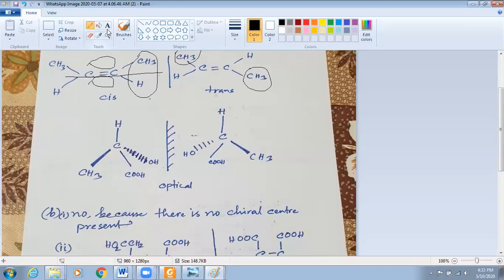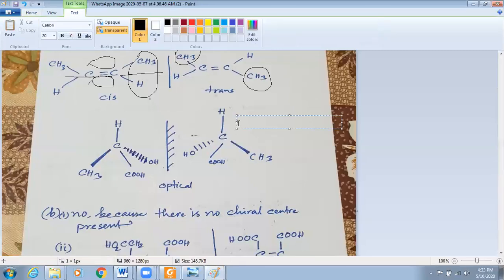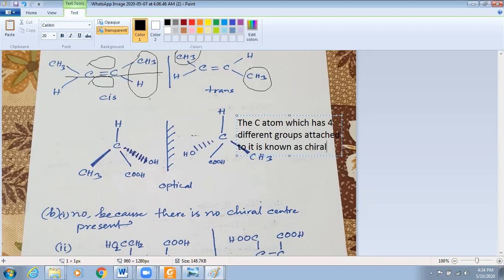So what is chiral carbon? The carbon atom which has 4 different groups attached to it is known as chiral carbon.